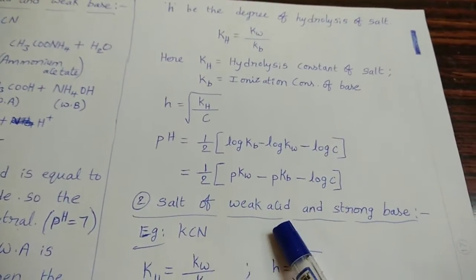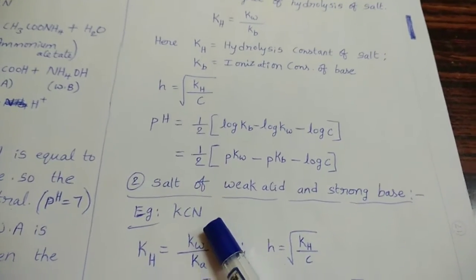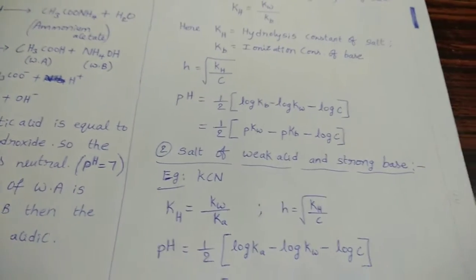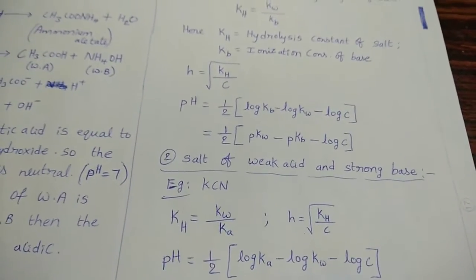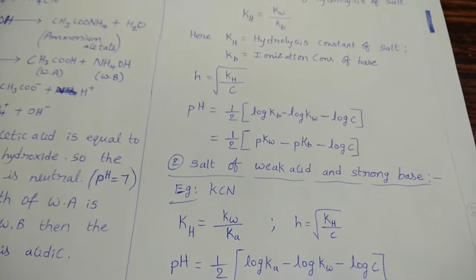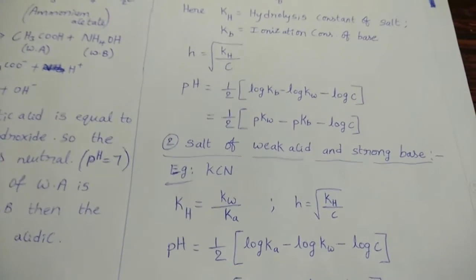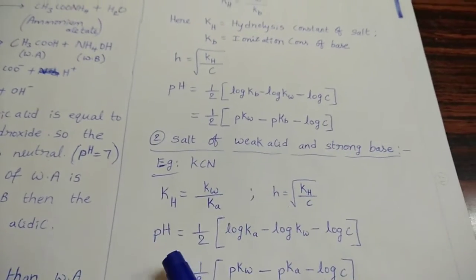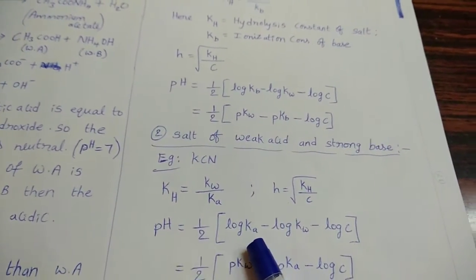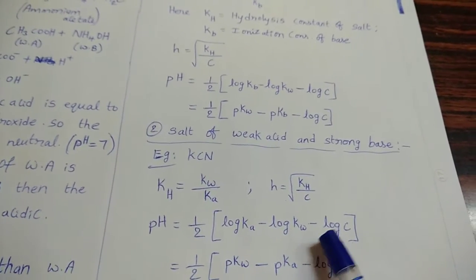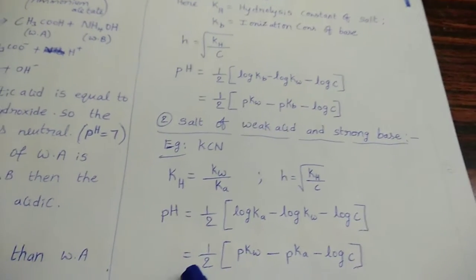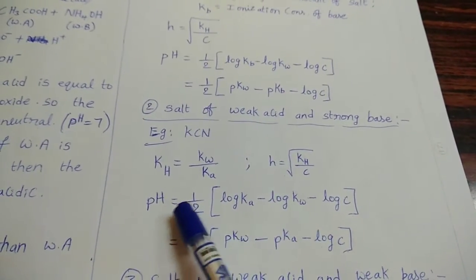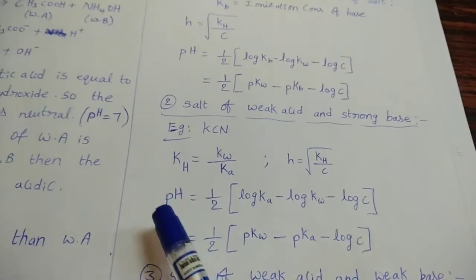In terms of pKw, what is the formula? pH equals half into pKw minus pKb minus log C. Next, salt of weak acid and strong base. Example: KCN. For this, the hydrolysis constant Kh equals Kw by Ka, and the degree of hydrolysis small h equals square root of Kh by C. To calculate pH for this type, we write pH equals half into log Ka minus log Kw minus log C, that equals half into pKw minus pKa minus log C. You can remember either of these to calculate pH.